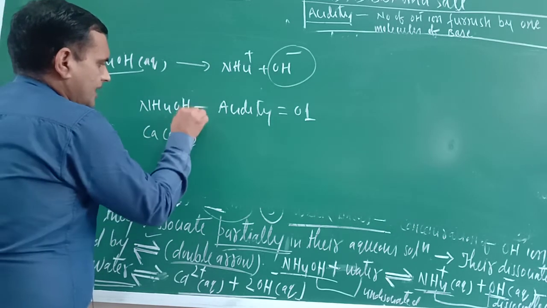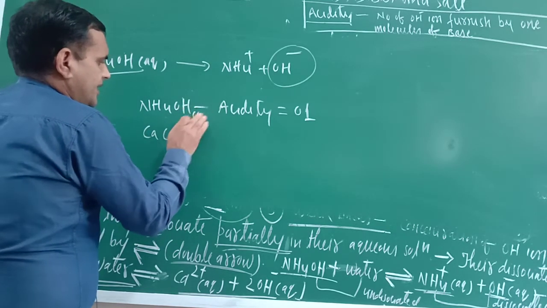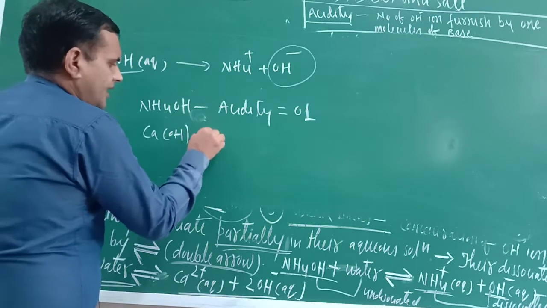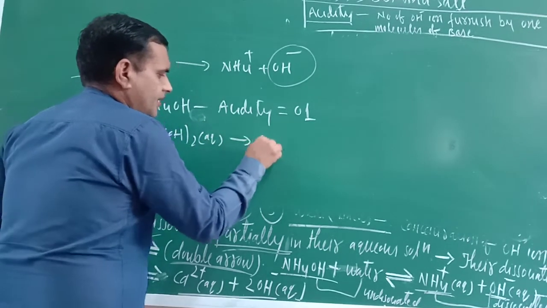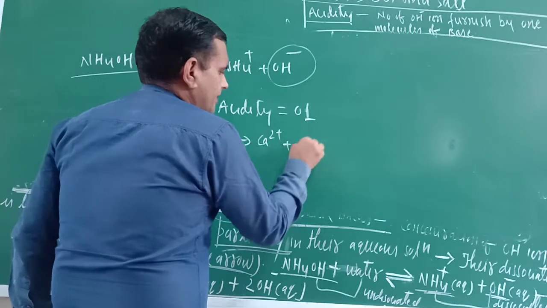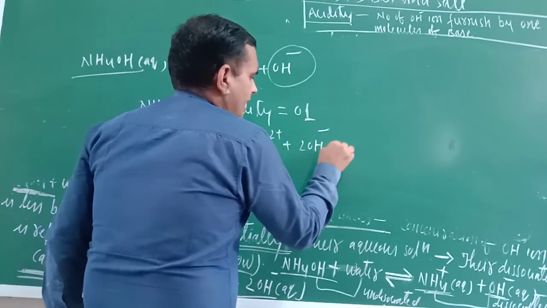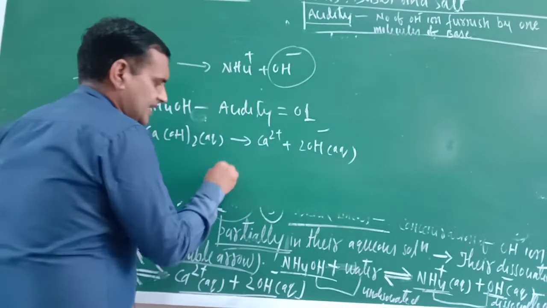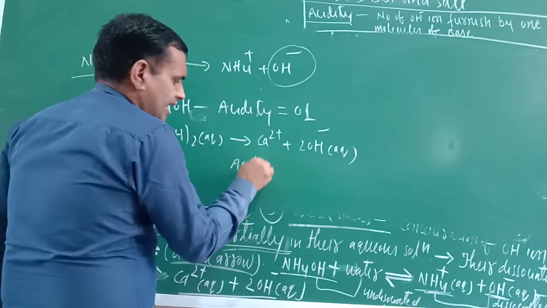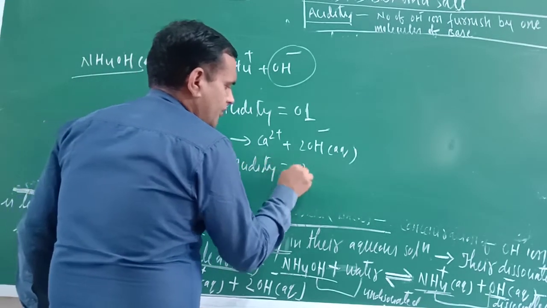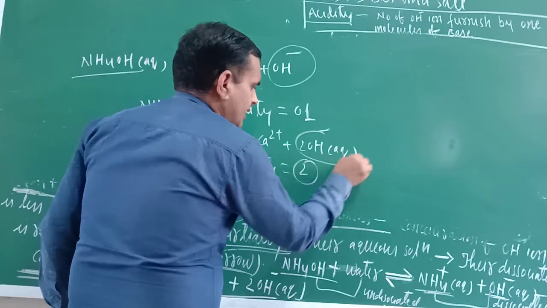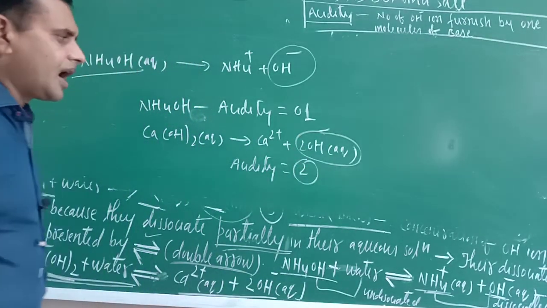Ca(OH)2, aqueous. It will furnish Ca2+ plus 2 OH- ions. So what is the acidity of this one? The acidity of this one is equal to 2, because it is furnishing 2 OH- ions.